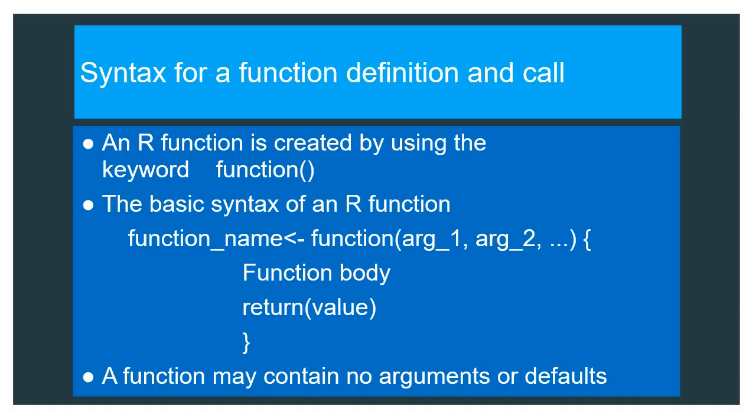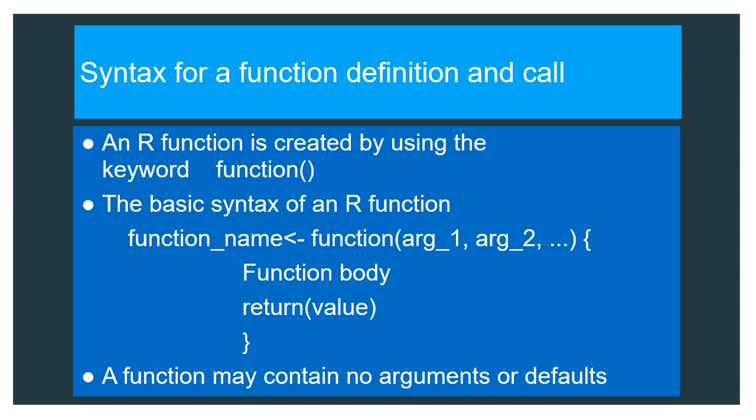An R function is created by using the keyword function. The basic syntax of an R function definition is: function name, assignment symbol, function keyword, then parenthesis with arguments, followed by a curly brace where the function body and return statement are written, then the curly brace closes.